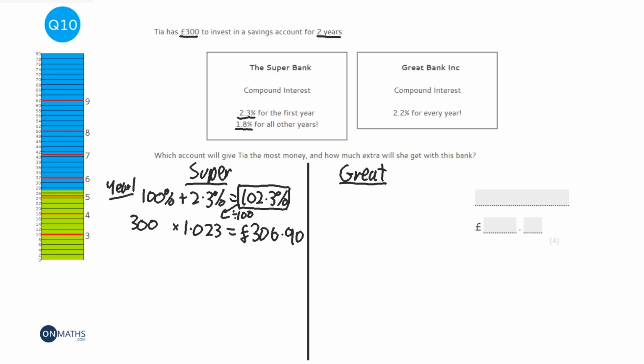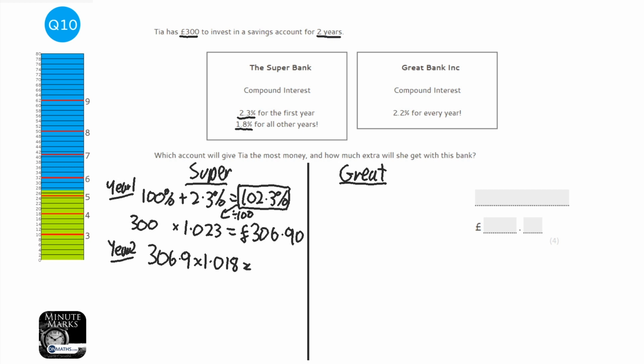Okay, so that's year 1, and we might as well just write year 1 somewhere. Okay, so year 2, we've got that £306.90, and we need to work out the multiplier for 1.8. So I could go through the same method as before, but actually when you start using multipliers you realise how to just go straight there. So it's going to be 1.018. But you could do 100 plus 1.8 is 101.8 and then divide that by 100.